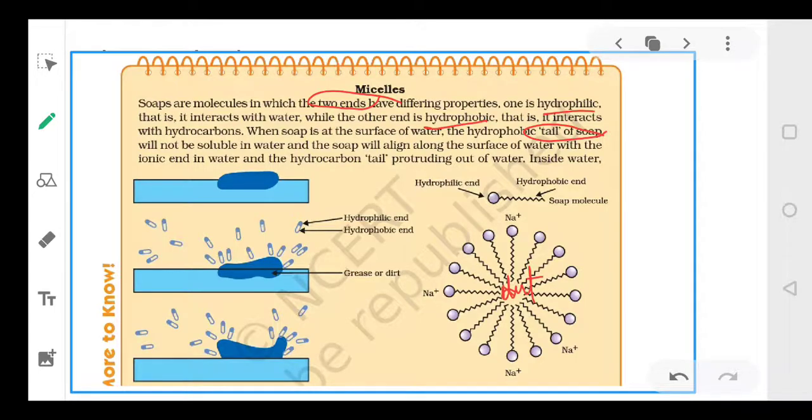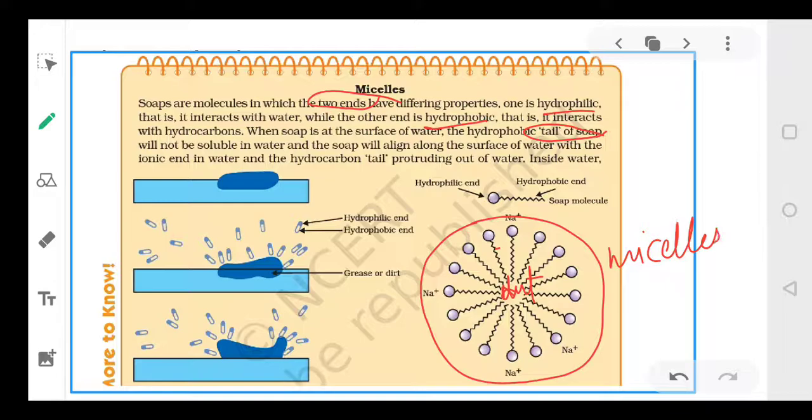With the dirt, your hydrocarbon part is attaching. And with the water, your polar part is attaching. So this results in the formation of a structure which is called a micelle. So what is a micelle, dear students? A micelle is a structure which is formed when a number of soap molecules attach with the dirt molecule. The tail will attach with the dirt while the head will attach with the water.